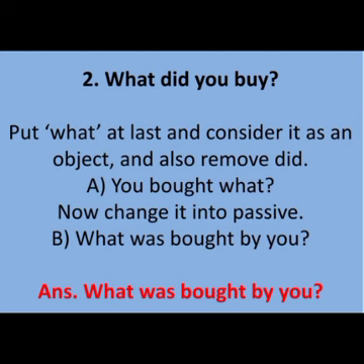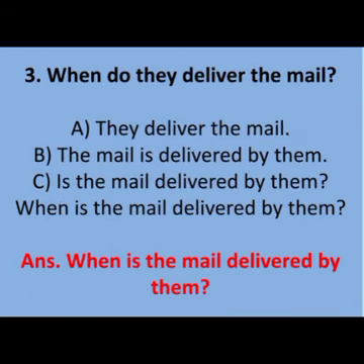Sentence number 3, when do they deliver the mail? I have given you a formula for this also. Steps. So step 1, make it affirmative. They deliver the mail, because there is do, so we'll use the first form. Now make it passive. The mail is delivered by them. Now make it interrogative. So is will come at the first place. Is the mail delivered by them? At last you have to put the question word at the first place. So the answer will be, when is the mail delivered by them? So isn't it easy? If you follow these steps which I have given you, it will be very easy, believe me.